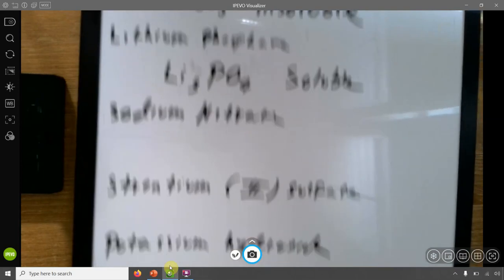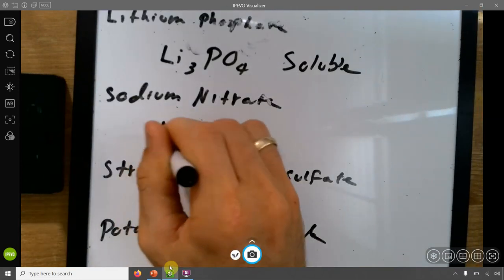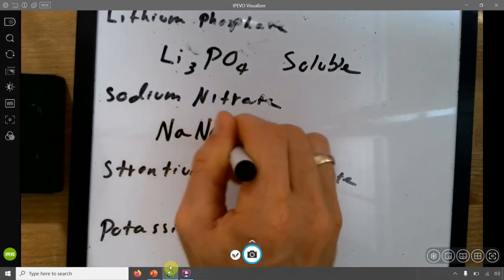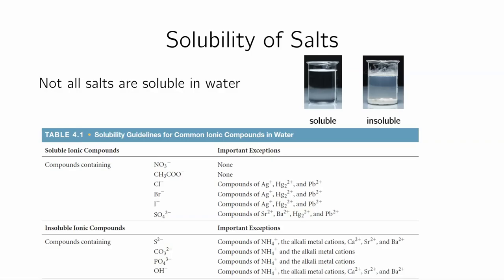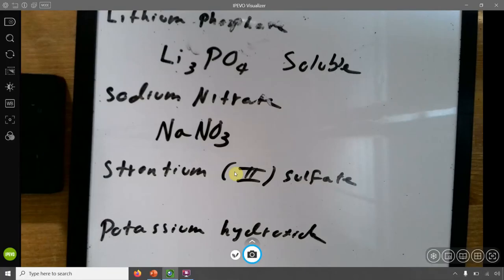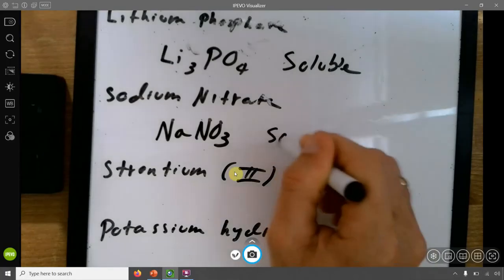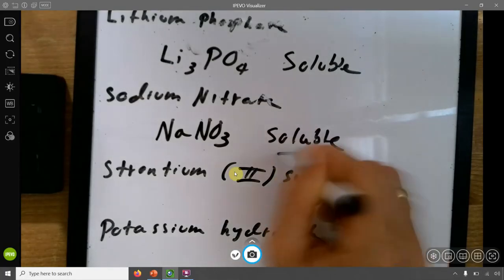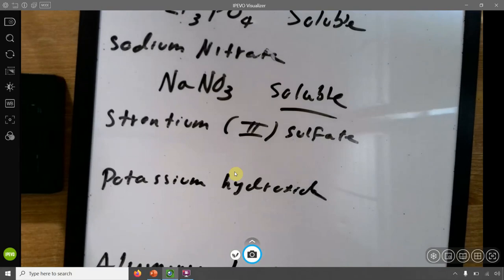All right, sodium nitrate. Sodium is Na, nitrate is NO3 minus. So you can just write it like that. Nitrates are here. They're always soluble. No exceptions. So that's an easy one. Just memorize that nitrates will always dissolve. There are no exceptions. Okay, strontium sulfate, with this 2 here telling you that strontium is +2.